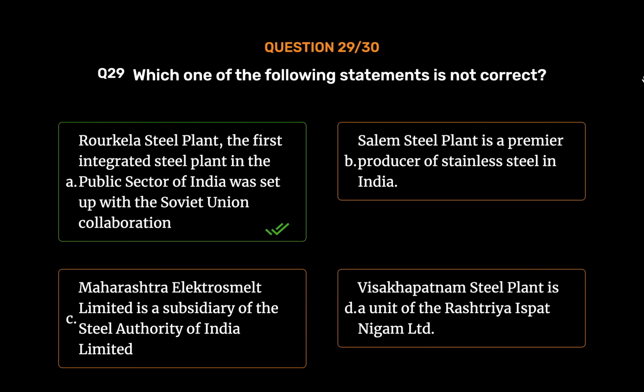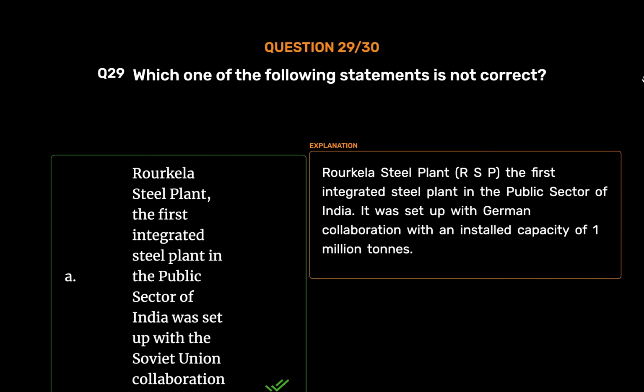Rourkela Steel Plant. The first integrated steel plant in the public sector of India was set up with the Soviet Union collaboration. Rourkela Steel Plant, RSP, the first integrated steel plant in the public sector of India, was set up with German collaboration with an installed capacity of 1 million tons.